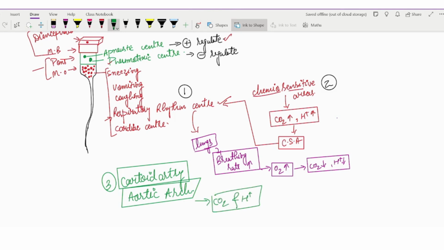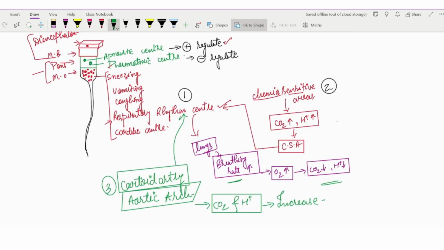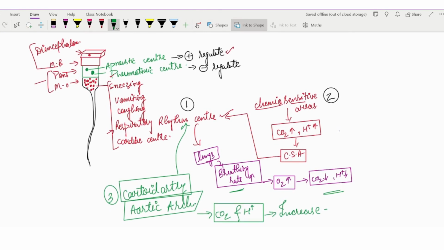If these two concentrations increase, then they will give the signal to the respiratory centers. It will also give the signal to the respiratory center, and our breathing rate will increase and CO2 will decrease. Okay, so like that the regulation of the breathing rate is given in our NCERT.